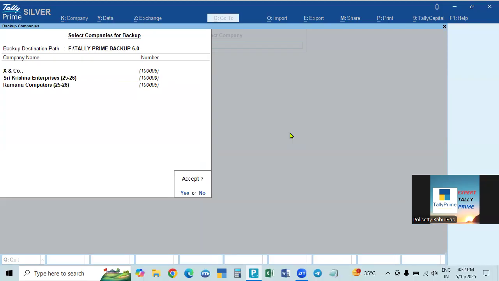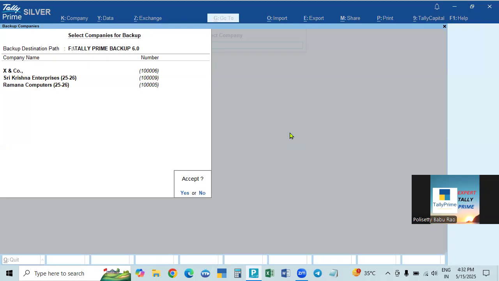All other data already exists. We have not made any entry, no change in the data of other companies. In these three companies only, the data is changed. That is why, for the other companies, the data backup is already there. So it will ask you, do you want to, since the data is changed.